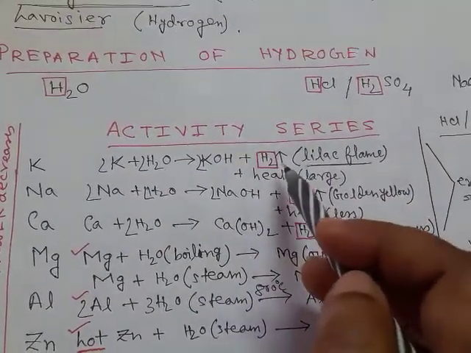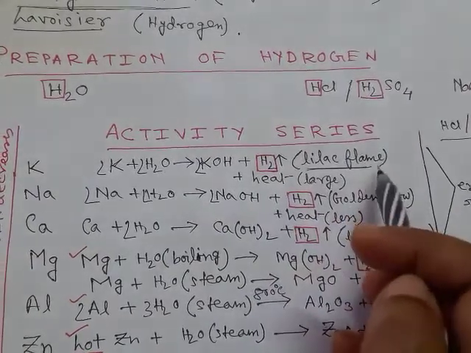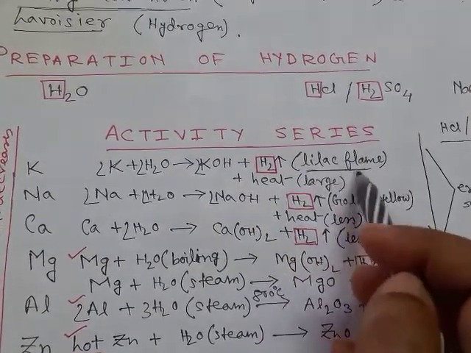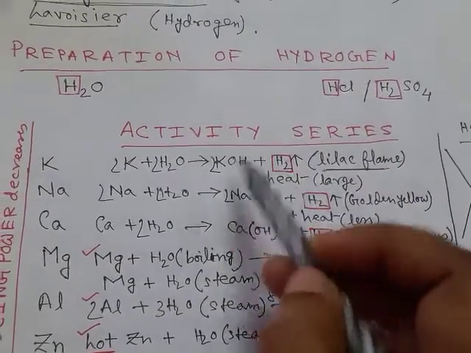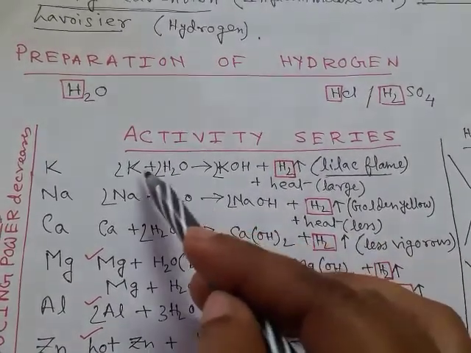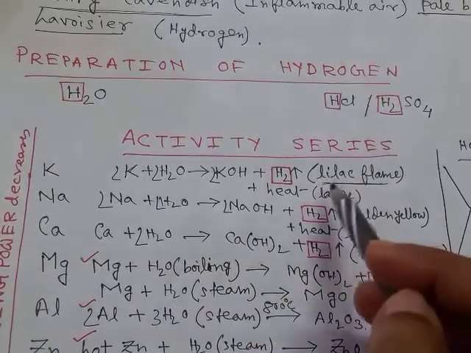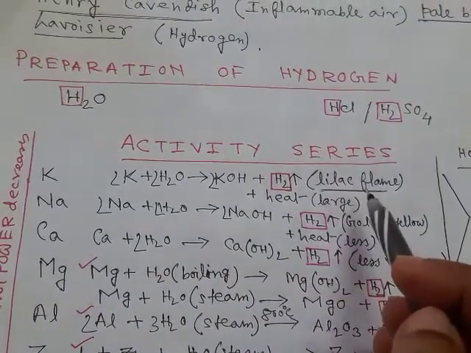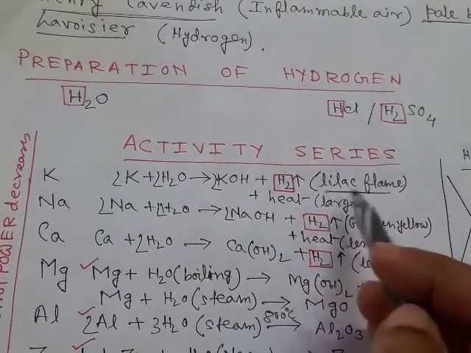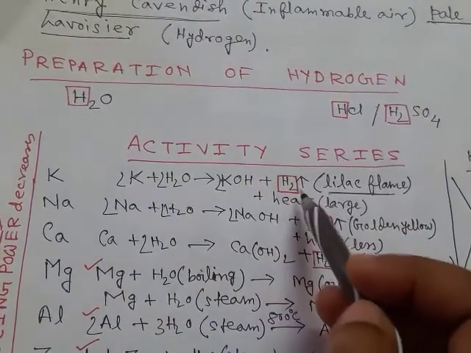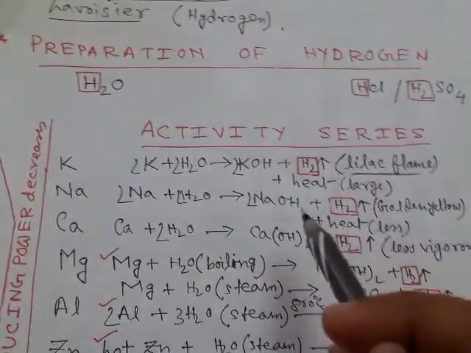Generally hydrogen burns in air with pale blue flame, but here lilac flame is observed because with hydrogen there is also some potassium vapor, and potassium burns in air with a purple flame. Lilac means pale purple, so here hydrogen burns with lilac flame.